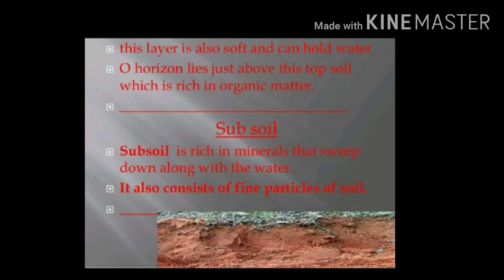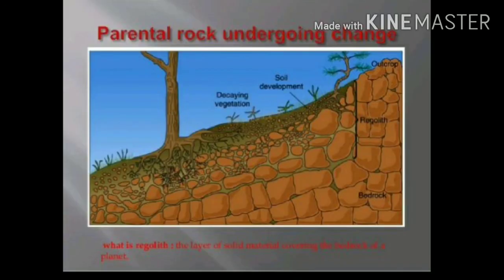Now we are going to see the next horizon. This layer is a little bit soft and can hold water. The O horizon lies just above the topsoil, which is rich in organic matter. Now we will see the subsoil. Subsoil is rich in minerals that sweep down along with the water. It also consists of fine particles of soil. Now we will see the parent rocks undergoing change.